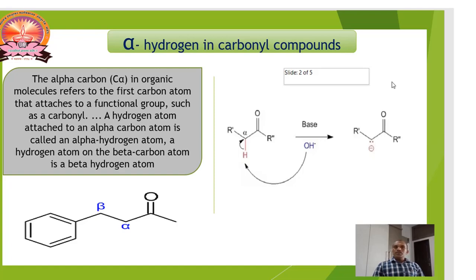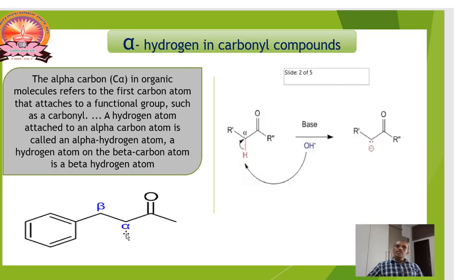In organic molecules, in particular carbonyl compounds, the carbon next to the carbonyl carbon is known as the alpha carbon, and the hydrogen attached to that carbon is known as alpha hydrogen.